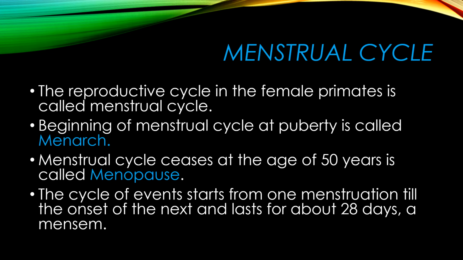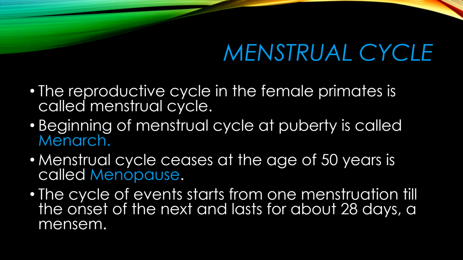Now the topic we have is the menstrual cycle. This is a very important process, the menstrual cycle. So this occurs only in the female, and it is a reproductive cycle which occurs in the female primates, and we call this the menstrual cycle.